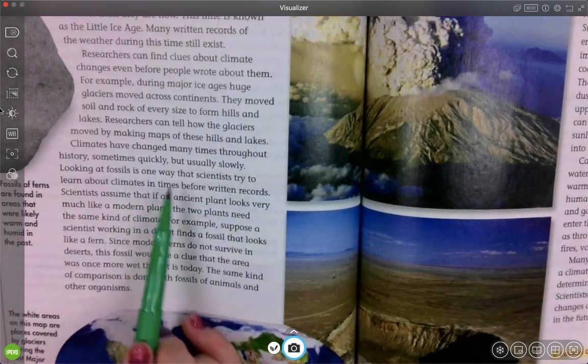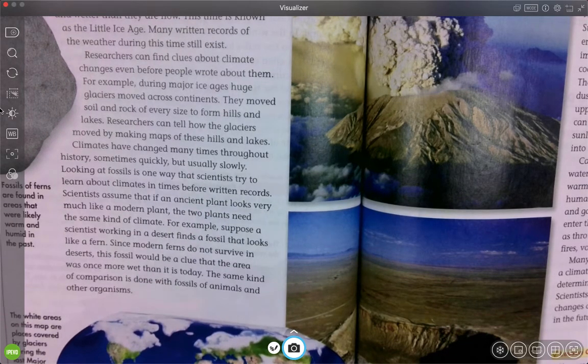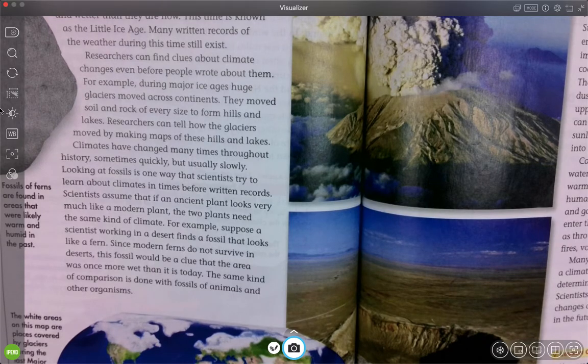Looking at fossils is one way that scientists try to learn about climates in times before written records. Scientists assume that if an ancient plant looks very much like a modern plant, the two plants need the same kind of climate. For example, suppose that a scientist working in a desert finds a fossil that looks like a fern.